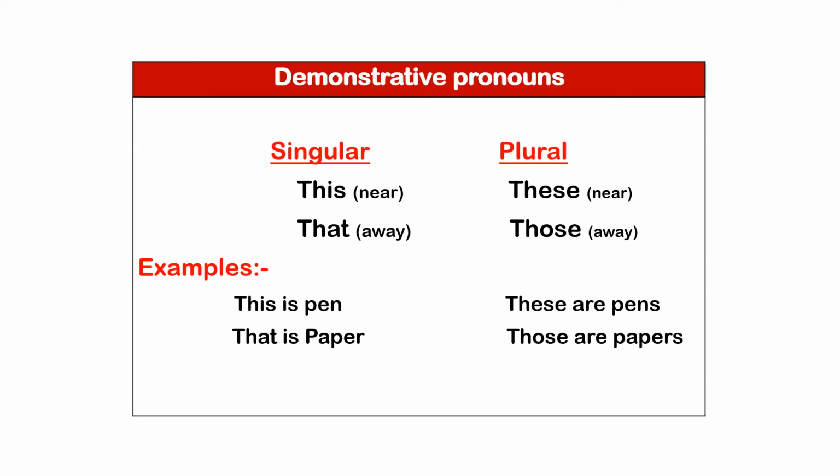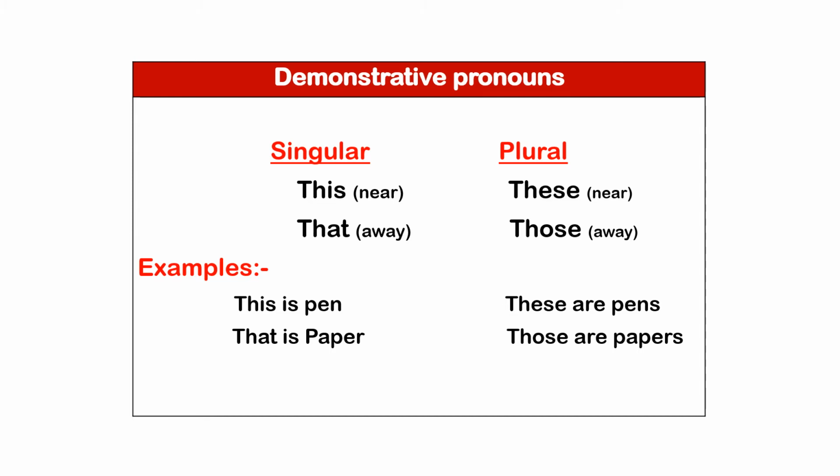Next, demonstrative pronouns. Singular forms, this and that. We use this for nearby things or people in singular, and we use that for away things or people in singular. Next, plural form demonstrative pronouns, these and those. We use these for nearby things or people in plural, those for away things or people in plural.